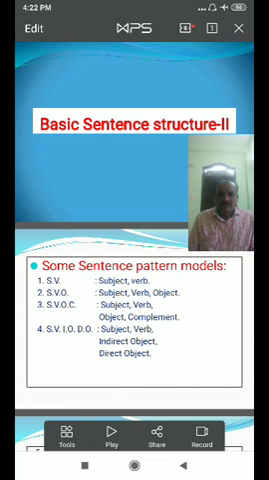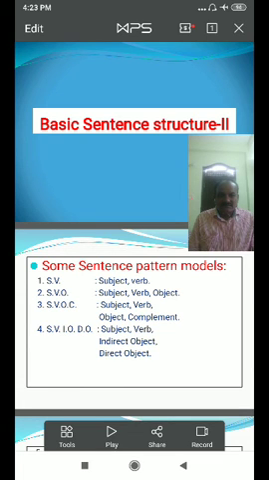Now we will discuss some sentence pattern models. The first one is called the basic or simple sentence structure. It is the key role of all sentence structures. So the first one is subject plus verb. Some sentence pattern models.